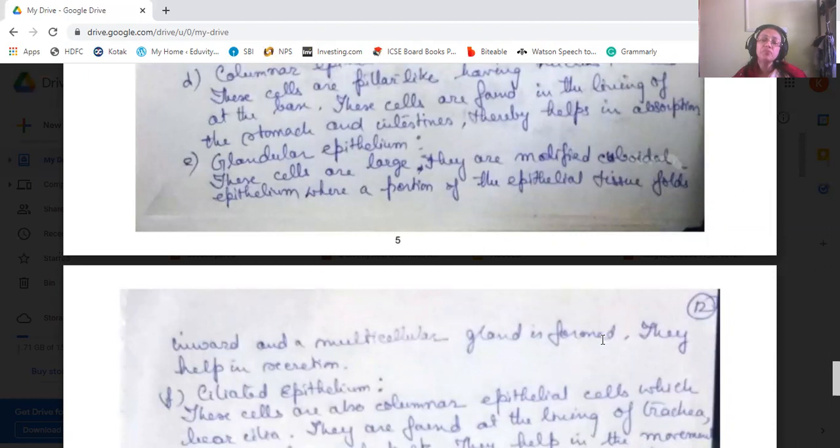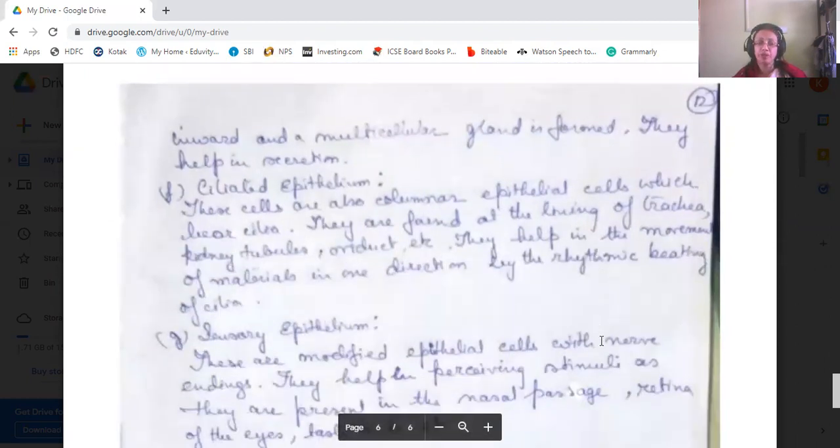Then we come to ciliated epithelium. These cells are also columnar epithelial cells which bear cilia. Okay, these are long column-like structures which have cilia on one end.